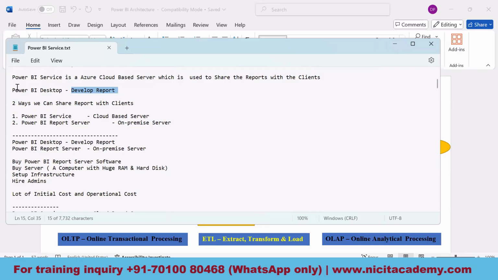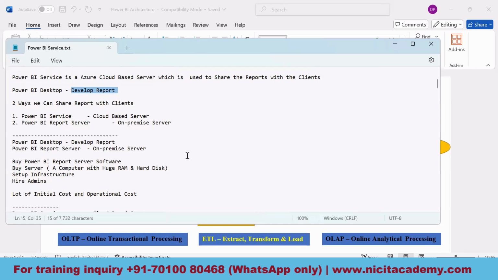You used to save it, and then you used to publish it to the Power BI service, because the majority of the companies will be using the Power BI service only. So this would be the perfect answer for the question.